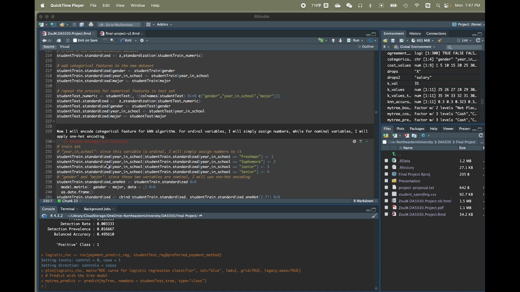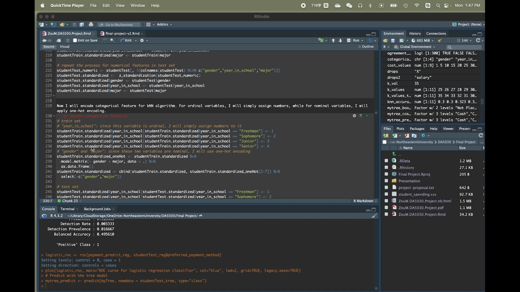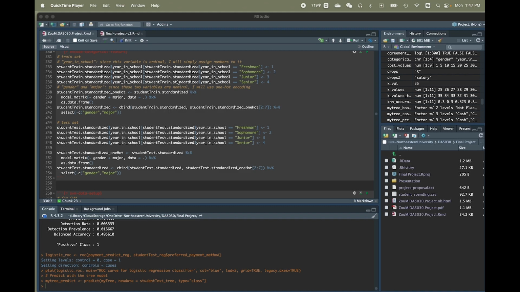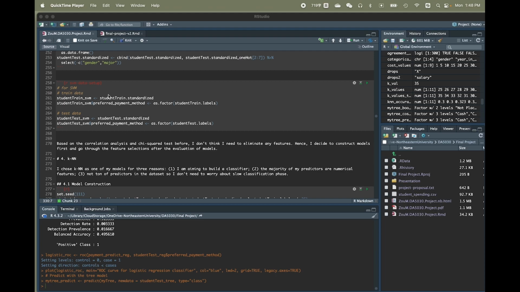As you can see here, train set, data set, and then I used one-hot encoding for the gender and the major categorical features because they are nominal and they contain more than 2 classes. And I just assigned numbers to the year in school categorical feature because they are ordinal. So I just assigned freshman to 1, sophomore to 2, etc. I did the encoding separately for train and test set again. And then I added all of them together for the SVM model.